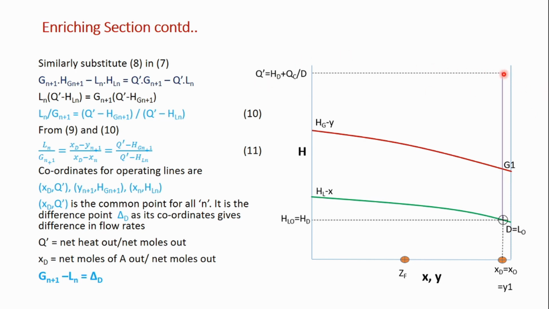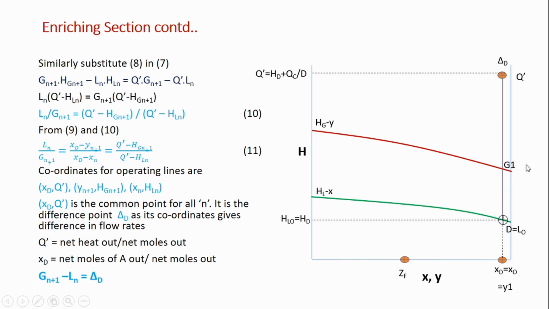The point of intersection of the XD line and the Q dash line is your difference point. This is the Q dash point, and this is the difference point delta D. This is common to all the operating lines. All the operating lines will have this common point. So how do we draw the operating lines? We will see that now.